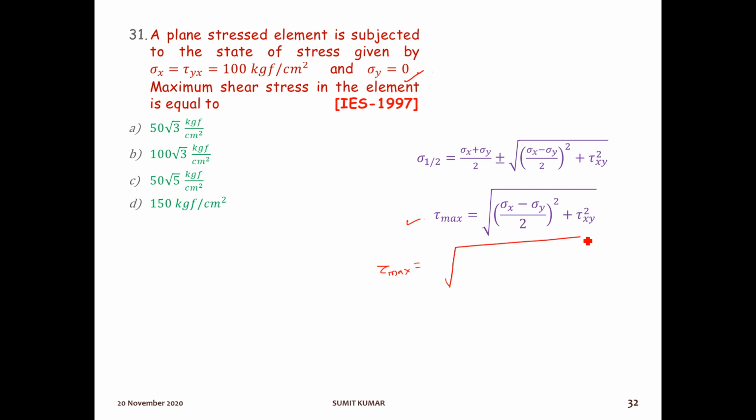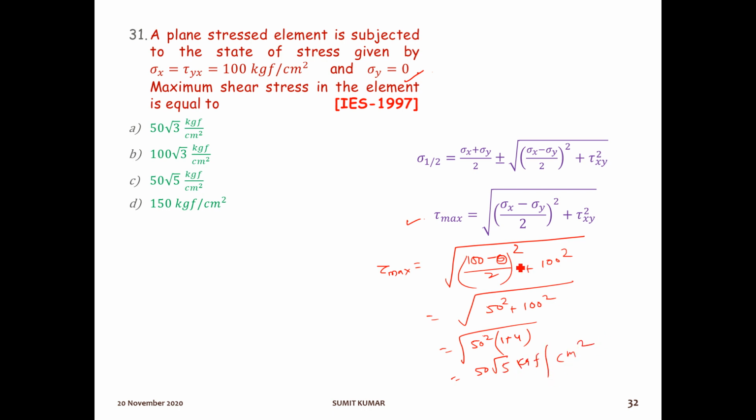So tau max is equal to root over (sigma x is 100 minus sigma y is 0) by 2 square, plus tau xy square, that is 100 square, which will be root over 50 square plus 100 square. Okay, it means 50 square common, 1 plus 4, that is 50 root 5 kgf per centimeter square. It is the same unit. So the answer will be 50 root 5. That is option number C is the right answer.